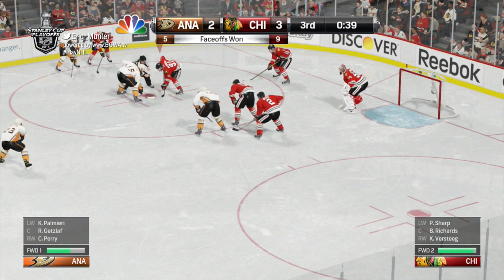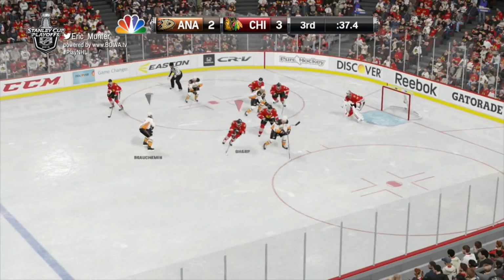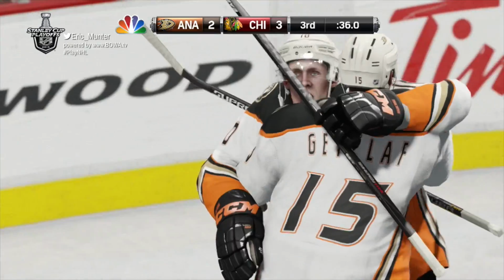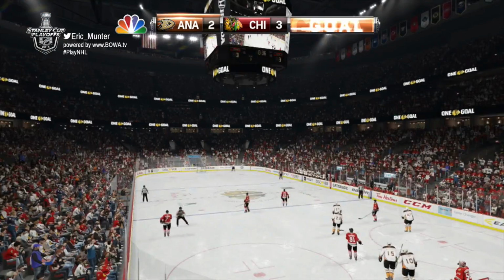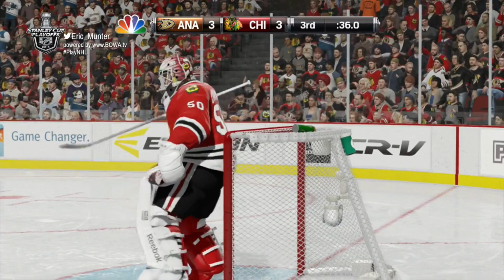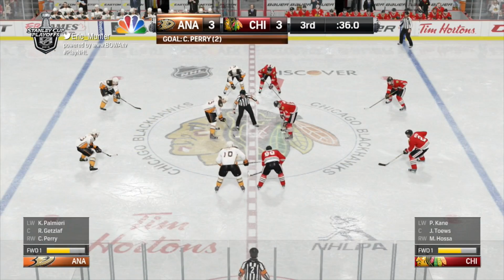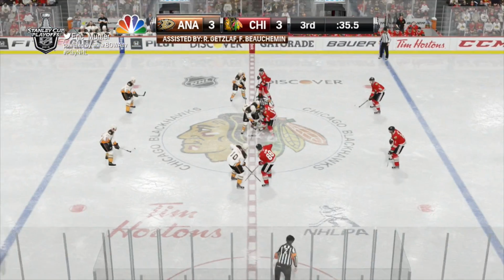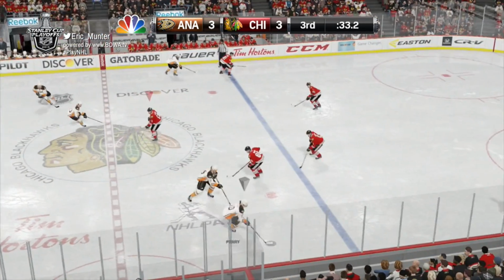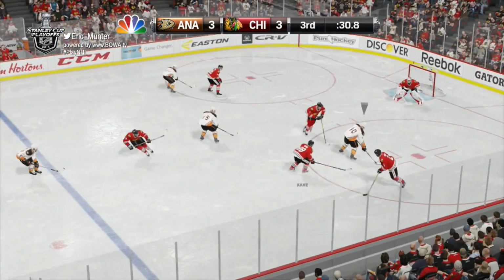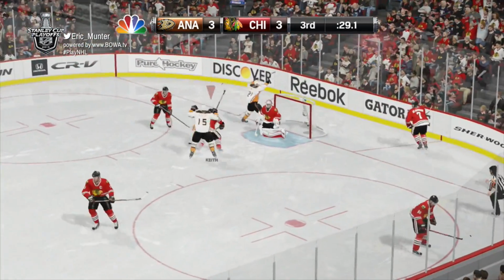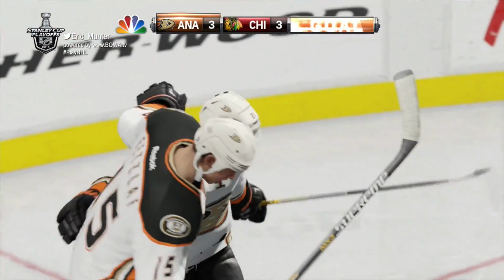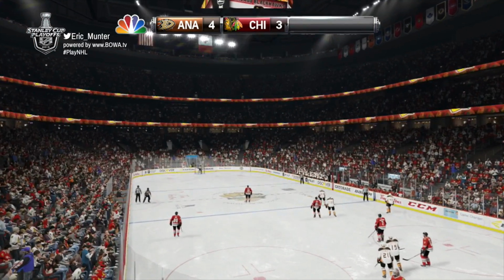Face-off to the Chicago netminder's right. It's Getzlaf squaring and winning the draw. Beauchemin shoots, walked in front, Perry scores! Corey Perry has tied the game at 3. Corey Perry with his second goal of the game. Ryan Getzlaf and Francois Beauchemin assist. Anaheim moving in as Perry again in the save. Rebound, Palmieri scores! Anaheim with 2 straight goals leads it 4-3.